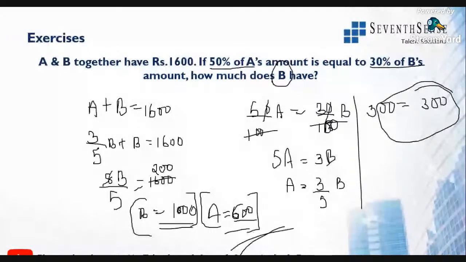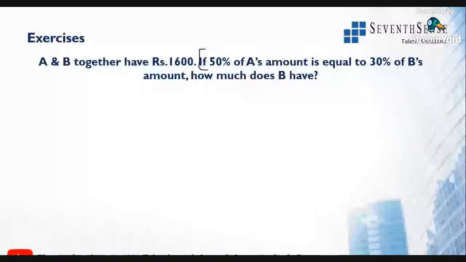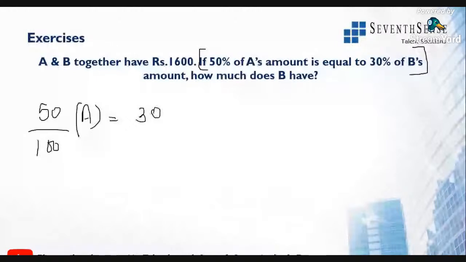Okay, so Harshita is asking 50 by 100 is 5 by 10. Yeah, Harshita, I've just equated that. Okay, I'll just repeat the question. Better, I'll just explain this so that you do not get confused. They are asking 50% of A is equal to 30% of B. That is the condition they have given. So 50% is nothing but 50 by 100, right? Of A amount is equal to 30% is 30 by 100 of B's amount. All right. Now I'll just cancel both the zeros.